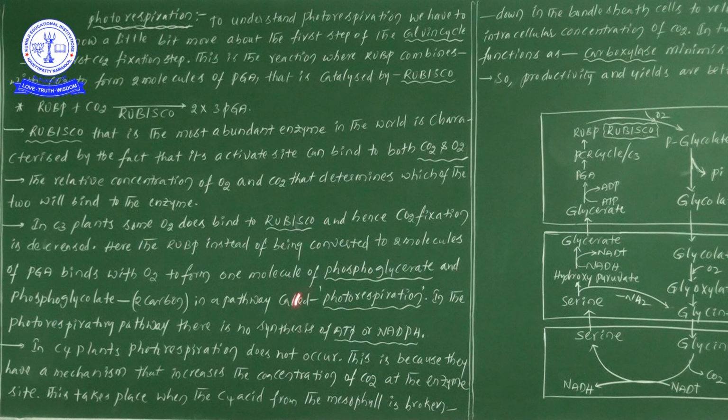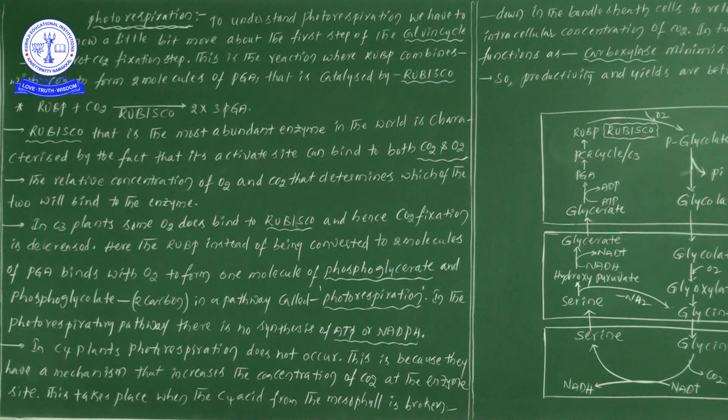photorespiration. Once you observe the term, photorespiration means the respiration which occurs in the presence of light. Now, in the photorespiration pathway, a respiratory pathway, there is no synthesis of ATP and NADPH. Generally in respiration there is definitely a chance for ATP molecules to be released.